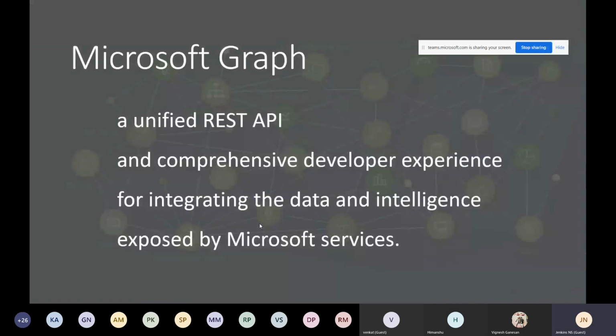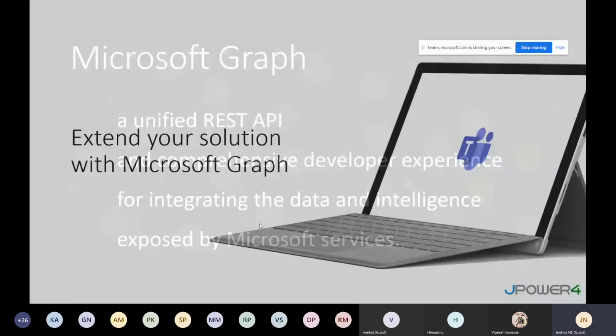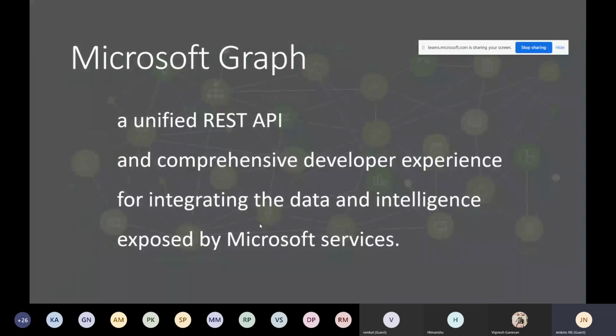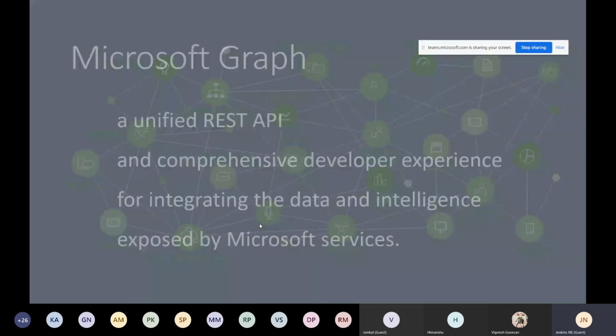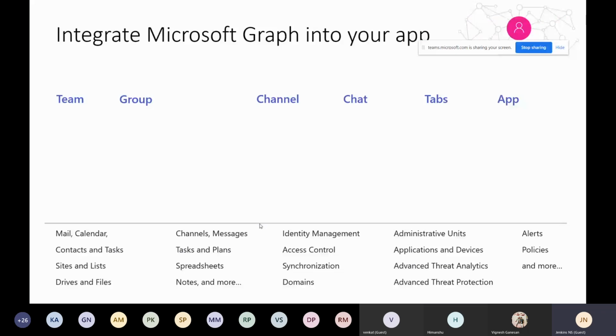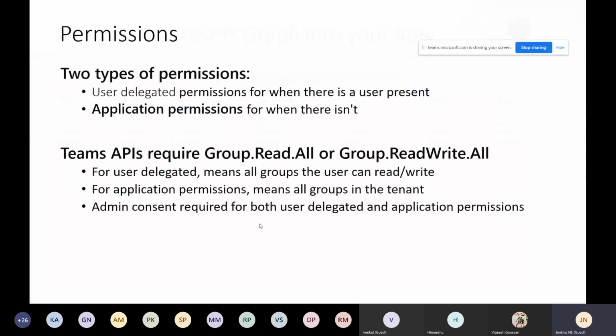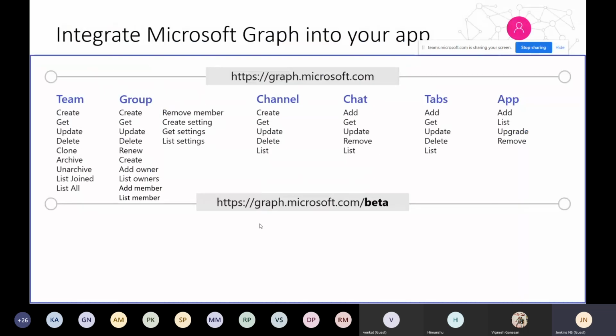Okay, here is the Graph: extend your solution with Microsoft Graph. That's a very important point. Whenever I'm using any application in Office 365 and we want to create a channel or a group from your application, use Microsoft Graph. Something is in the Graph 1.0 version, something is in beta, something has already moved from beta to 1.1. You can utilize all of this.